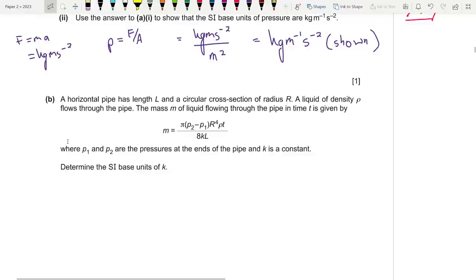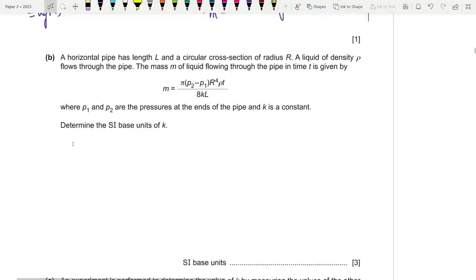A horizontal pipe has length L and a circular cross section of radius R. A liquid of density rho flows through the pipe. The mass m of liquid flowing through the pipe in time t is given by this equation, where P1 and P2 are the pressures at the ends of the pipe and K is a constant. Determine the SI base units of K.